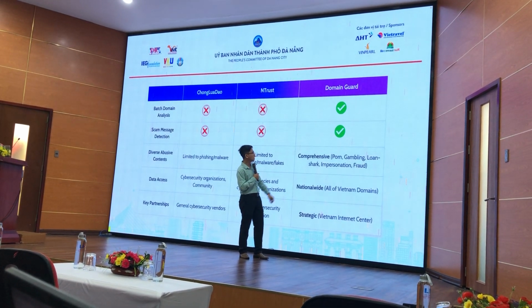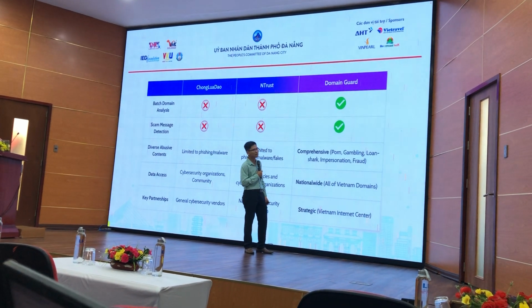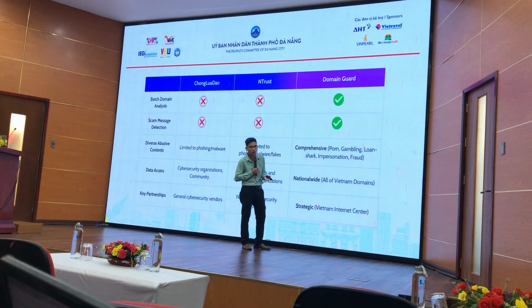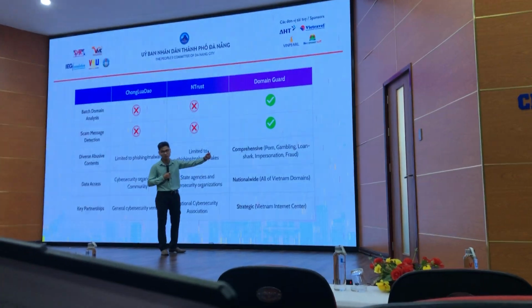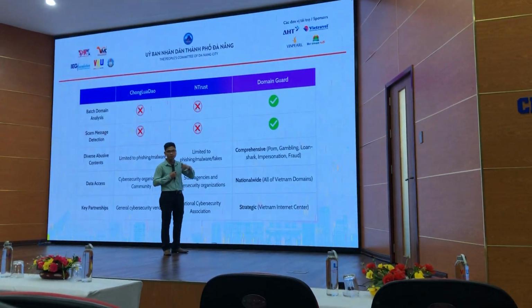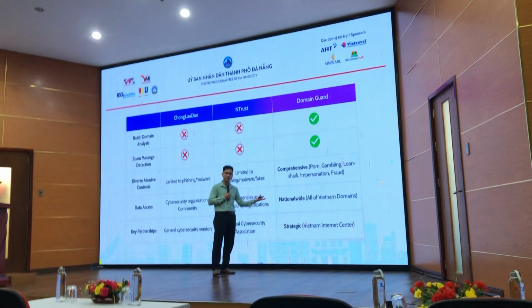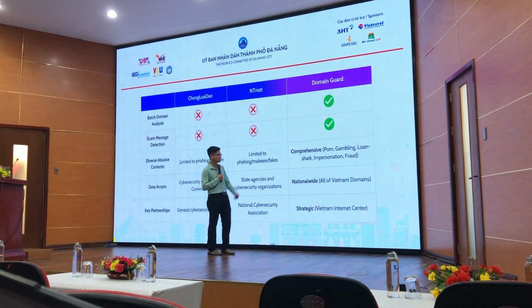And for the user, we also need to explain why this message or website has a scam issue, not just show the result. Explainability is very important for adapting AI to daily use. So that's why we developed our solution.